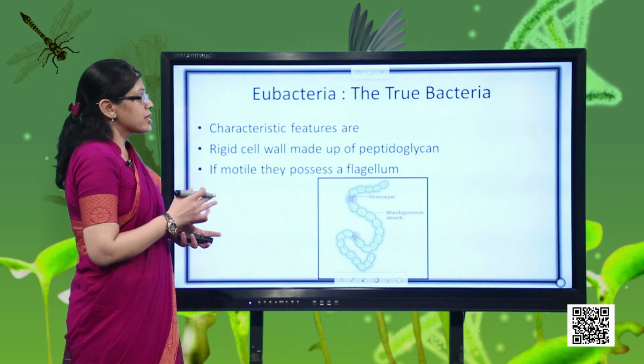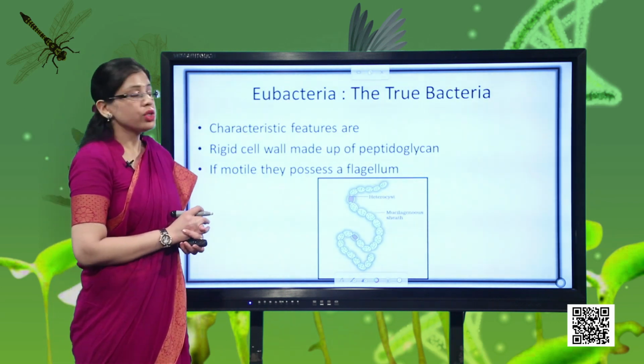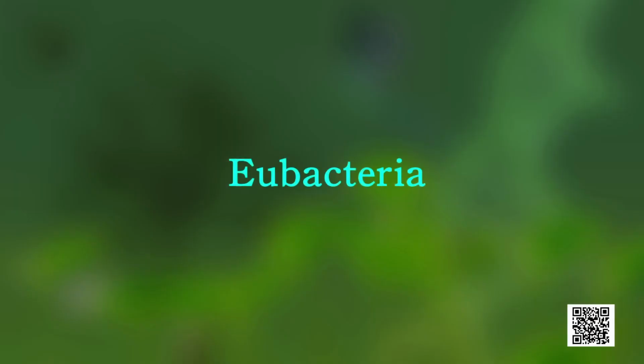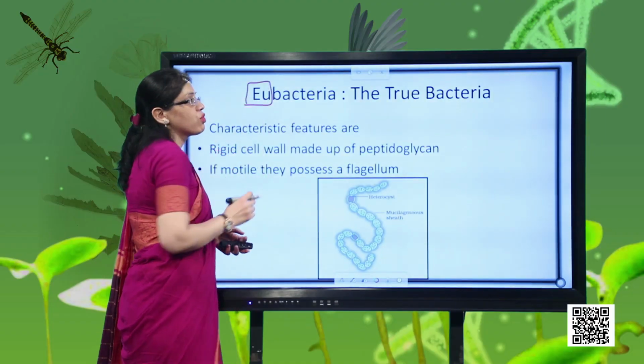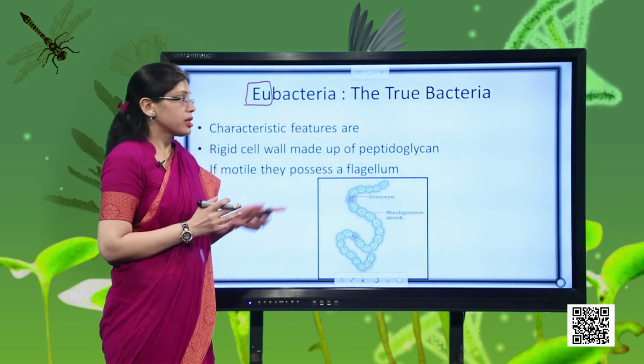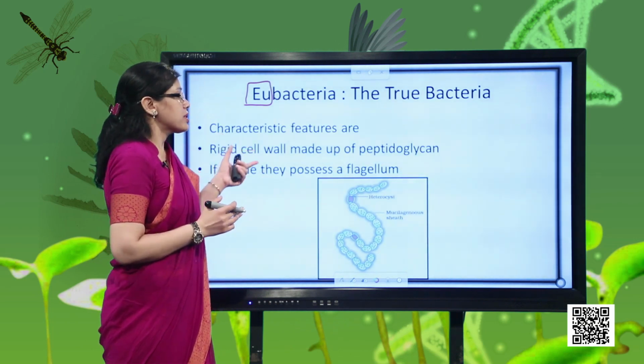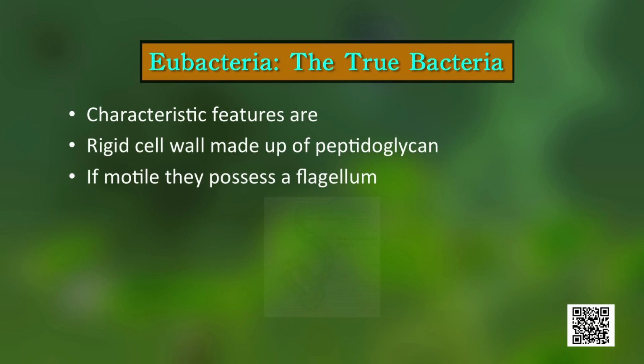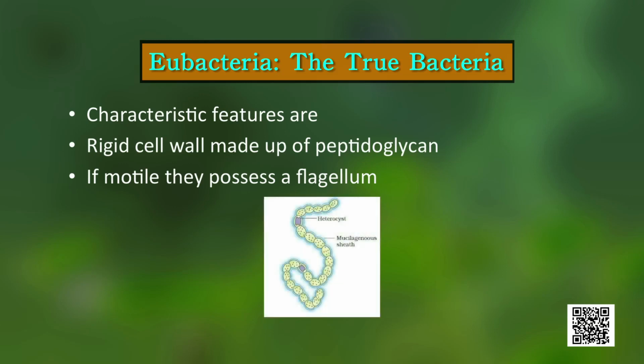Then we have the next main group of bacteria, which is called eubacteria. Splitting the meaning of the word, eu stands for true. So any bacteria which is true will be called eubacteria. Now what does this word true mean? If we are talking about the eubacteria, they have the typical cell wall which is made up of peptidoglycan.